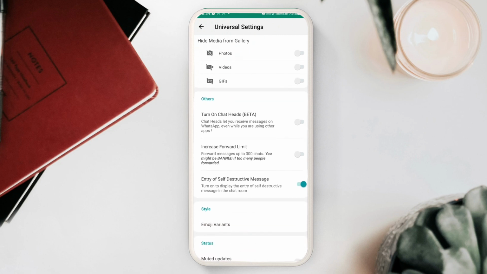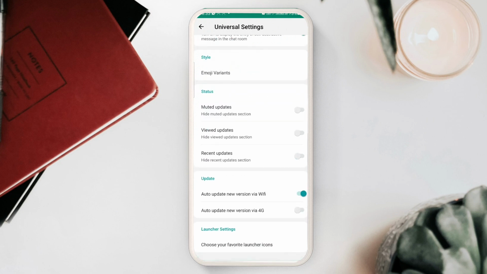If you want to enable chat heads, you can enable them here, and you can also increase the forward limit. You can enable self-destructive messages here. This is the major important option which is available here. Similarly, if you want to update it automatically, then these options are here. You can enable them and update the application automatically.